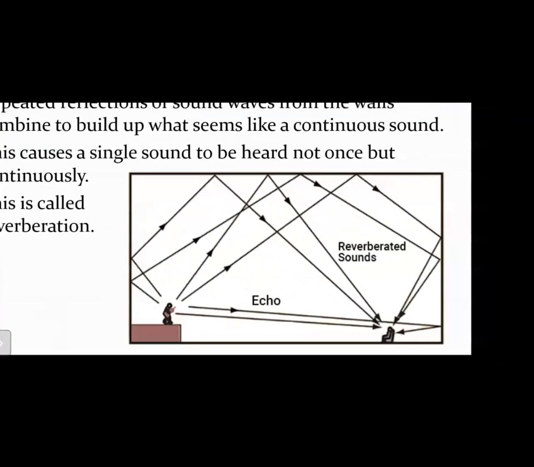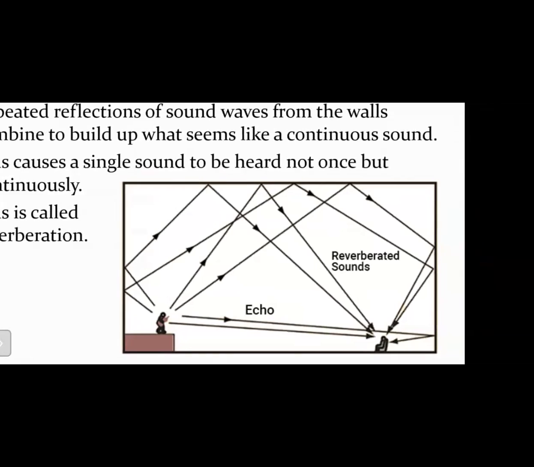Now in this case, you have a large auditorium or a room. On the left hand side, you can see there is a speaker, a person who is speaking or maybe singing or talking, standing on the stage, and there is a listener sitting on a chair on the right hand side. When the person is singing or speaking or creating any kind of sound, the sound first of all travels directly to the listener in a straight line.